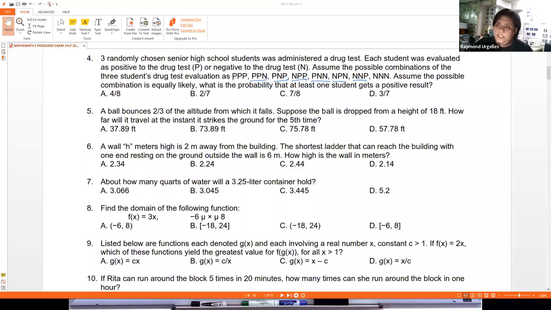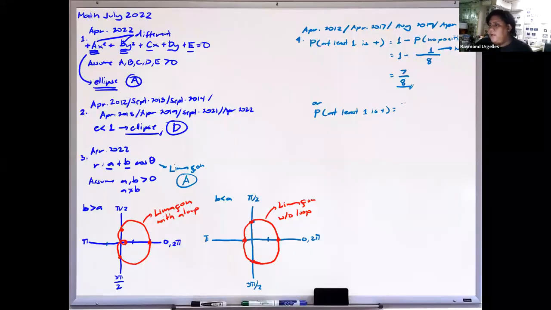The ones with two positive, 1, 2, 3. The ones with three positive, just one. So 3 plus 3 plus 1 is 7. We have a total of 7 with at least 1 positive. That is the favorable outcome, and the total number of outcomes is 8. So the answer is still the same. This is letter C.